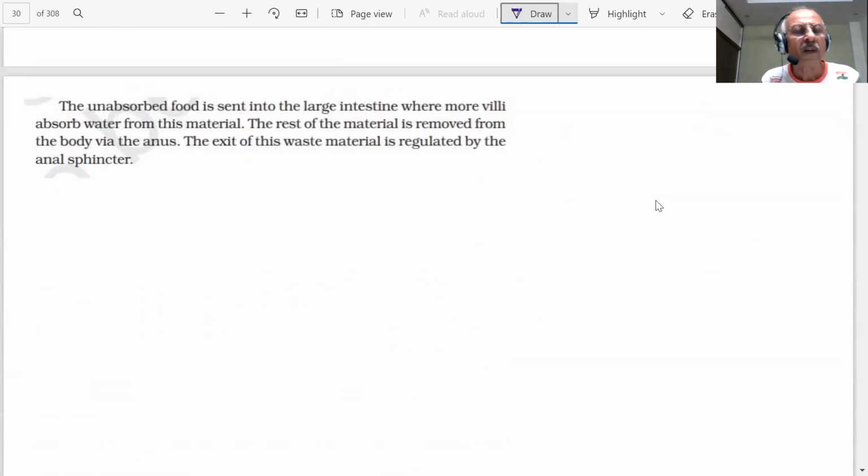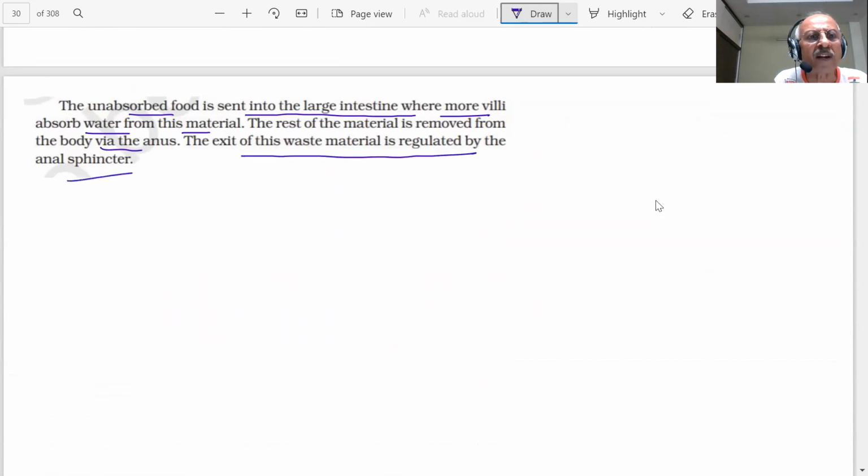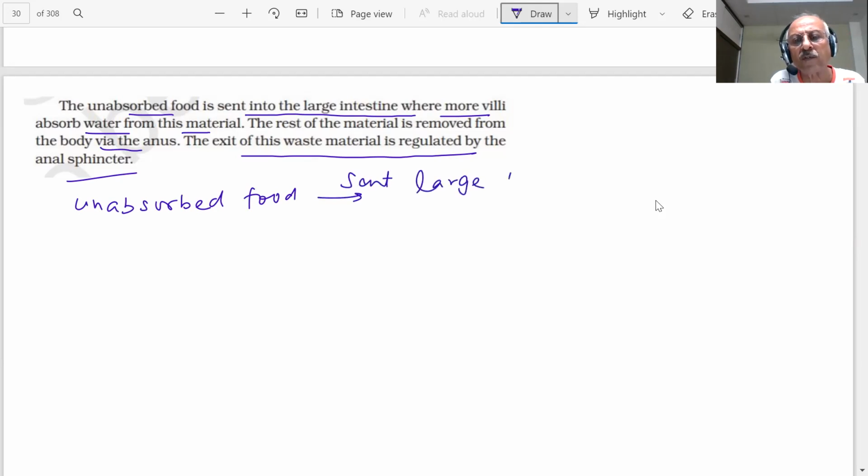The last part: the unabsorbed food is sent into the large intestine, where more villi absorb water from the material. The rest of the material is removed from the body by the anus. The exit of the waste material is regulated by the sphincter, students. So, students, some unabsorbed food is there. Where will it go? It is sent into the large intestine.